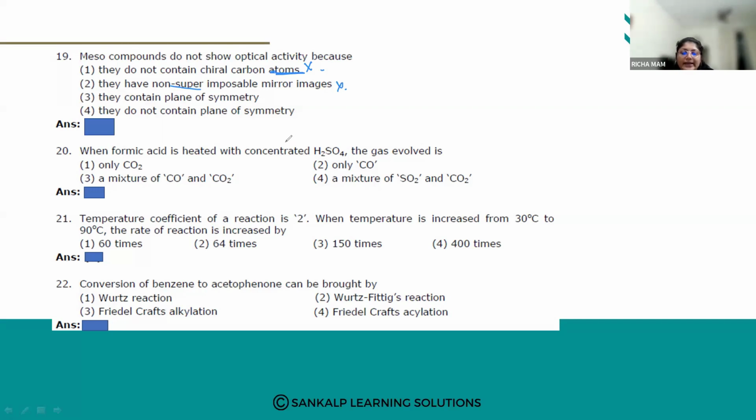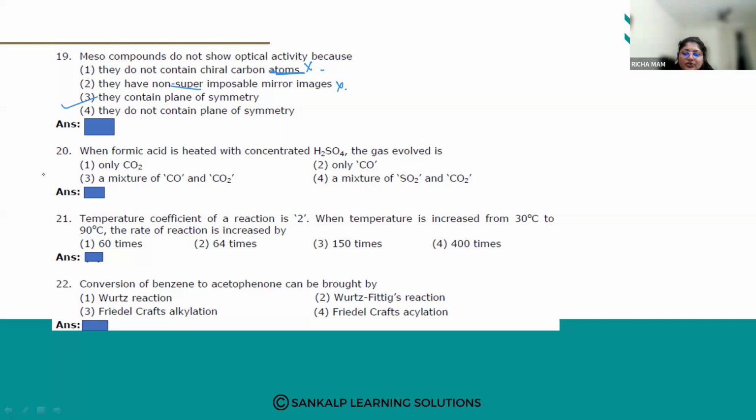Third one, they contain plane of symmetry. Yes, so option number three, right? Because it contains a plane of symmetry. Meso compounds do not show optical activity. Why? What is the reason? Because they contain a plane of symmetry. So this is the reason.